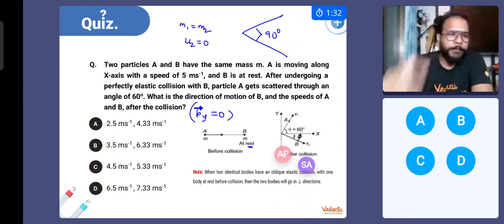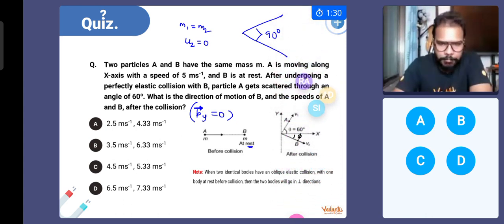Almost 1 minute is gone. You still have 1 more minute left. Take it easy, easily solve it. Try to apply concepts slowly, steadily. Okay, try to write momentum along the x direction, try to write momentum along the y direction. By that only you'll be able to get it very easily.